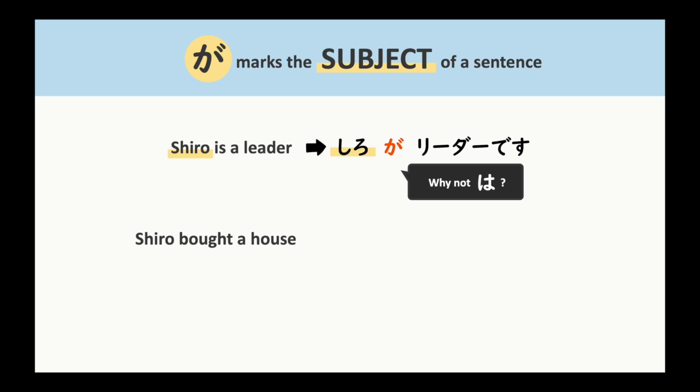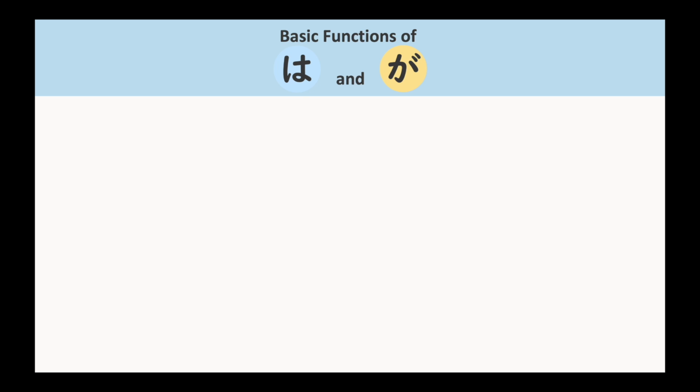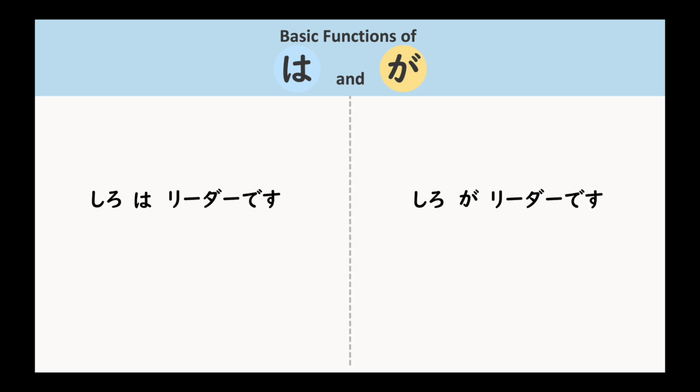In the second sentence, Shiro bought a house. Shiro is again the subject. So we say, Shiro ga ie o kaimashita. In the sentence, this is a Dragon Ball, the subject is this. So we say, これがドラゴンボールです。Now let's compare the basic functions of wa and ga.